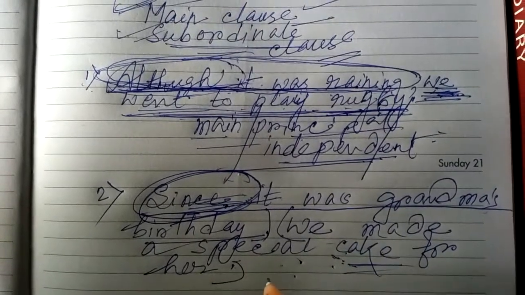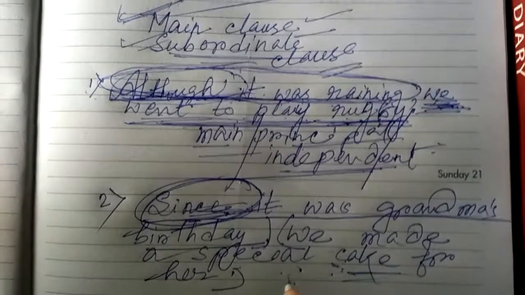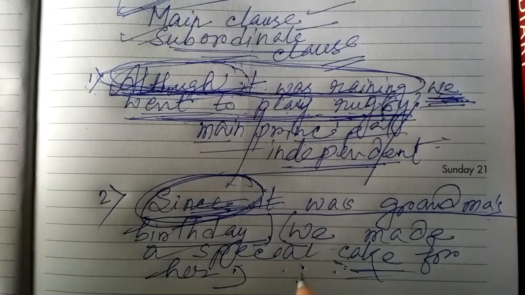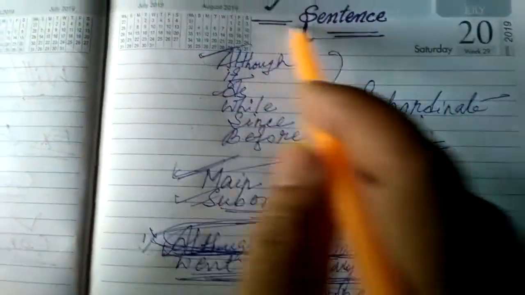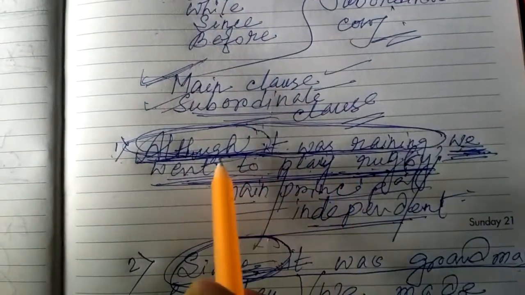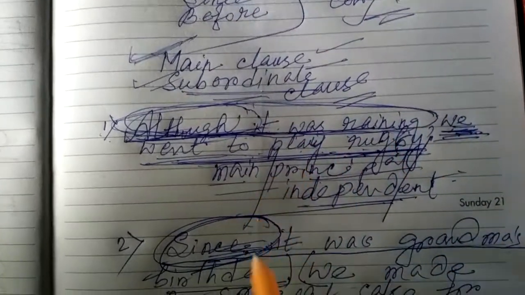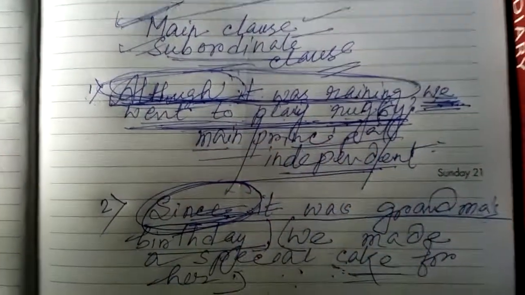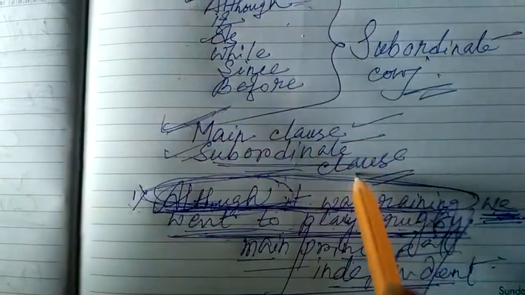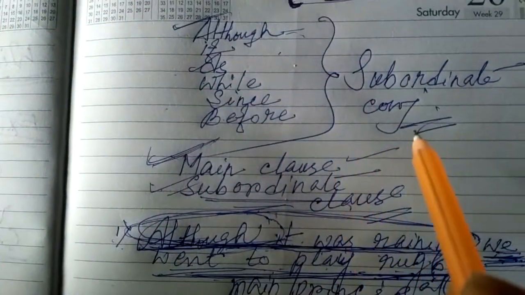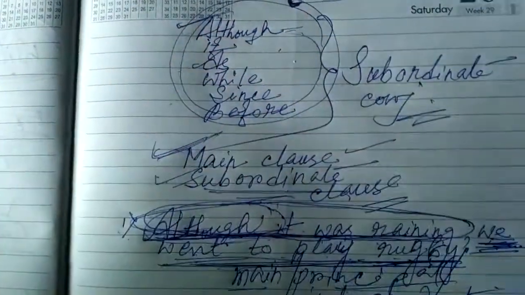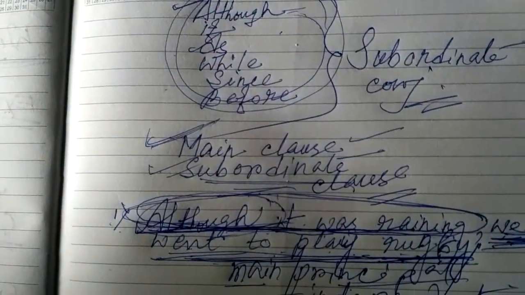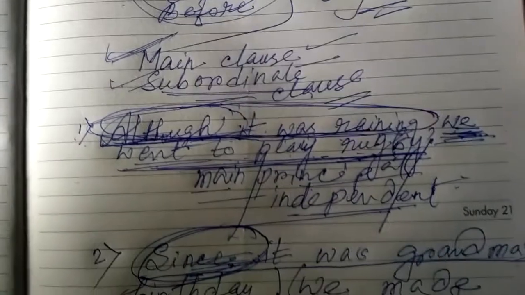So students, the main thing is that complex sentences consist of one main clause and one or more than one subordinate clauses, and these subordinate clauses are preceded by subordinate conjunctions. Okay, thank you students, bye bye.